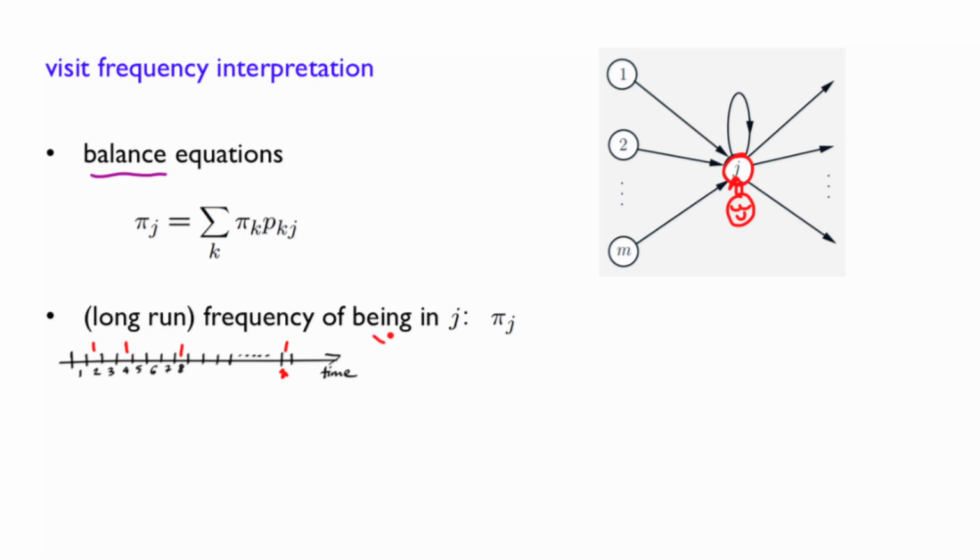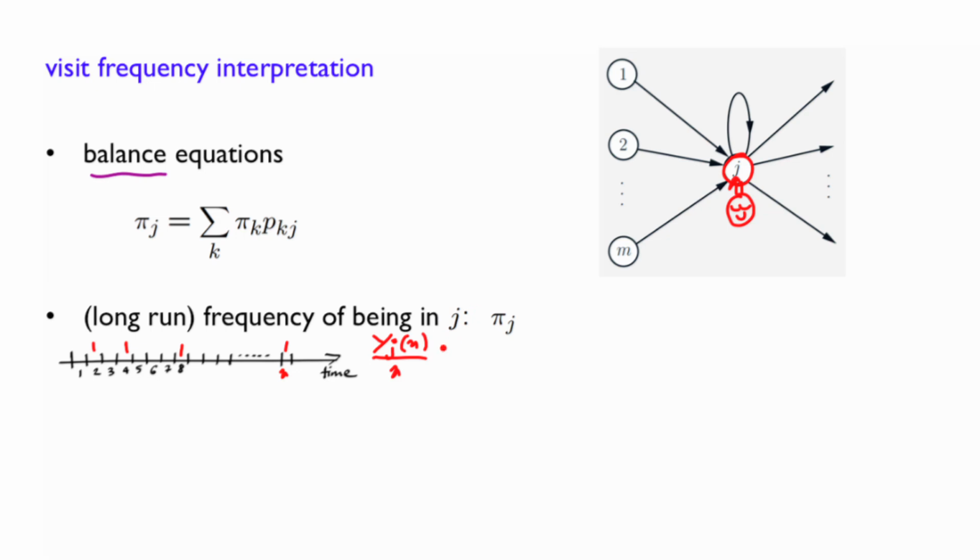Let's call it y of j of n. So y j of n represents the total number of ones that you have up to time n. You divide by n to get the frequency, the frequency of time this observer saw the particle in state j up to time n.